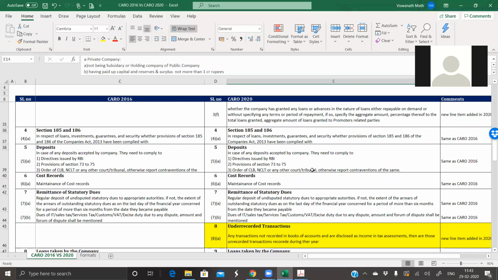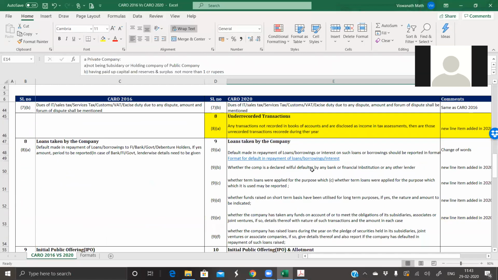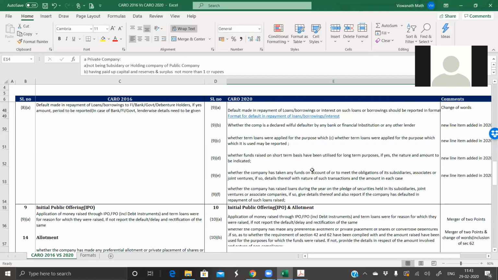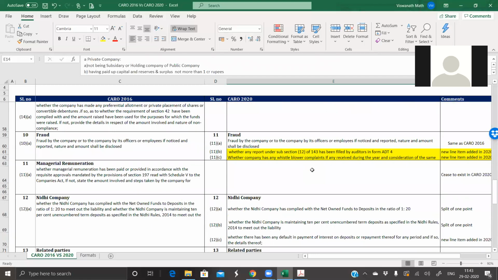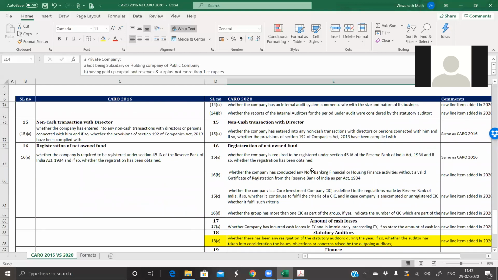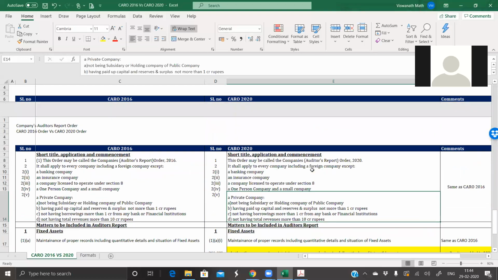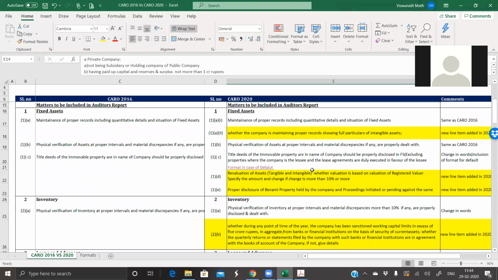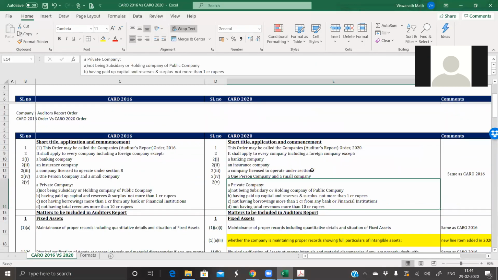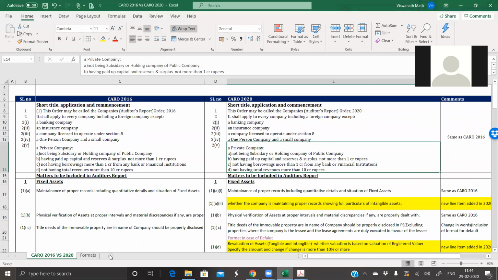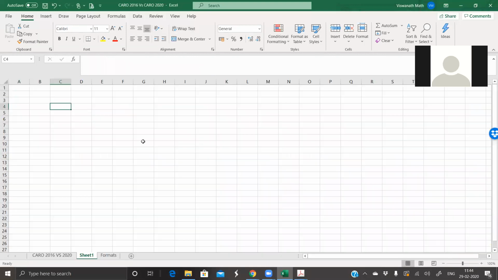So before starting the audit, someone devises a sheet, anyone can take it, that is not a big deal. Whether what is applicable for us, whether CARO 2020 is applicable or not, after making the working papers, then we proceed with the audit. And after completion of the audit, on the left hand side all the 21 columns, on the right hand side whether applicable or not applicable, because in the end we can say that the clauses number so and so are not applicable for the company under review.